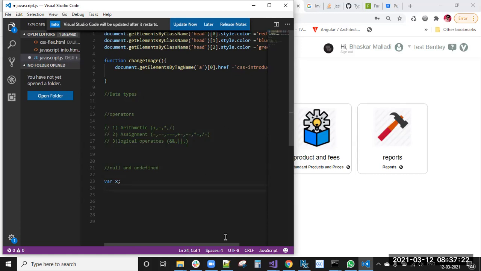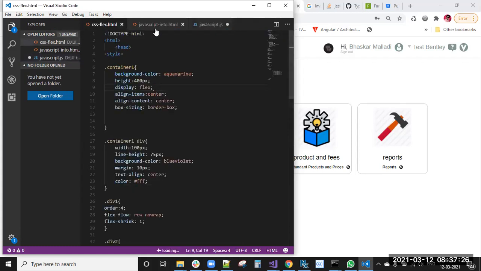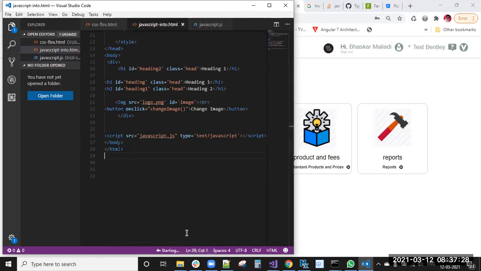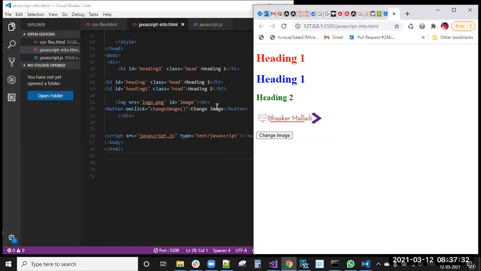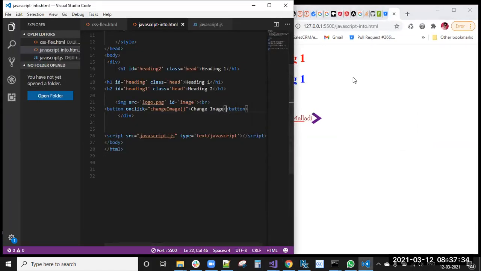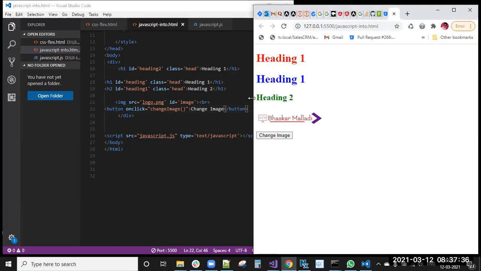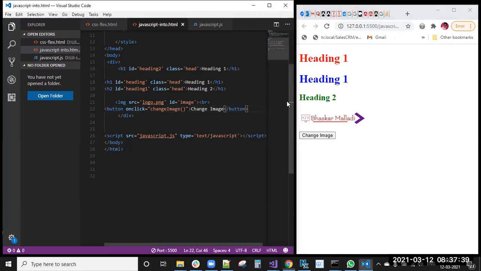So first we need to go to the browser and we'll run this and we'll see the output. First, I'm running this code in console.